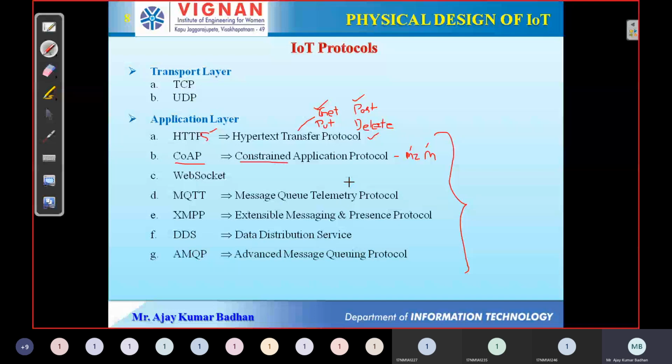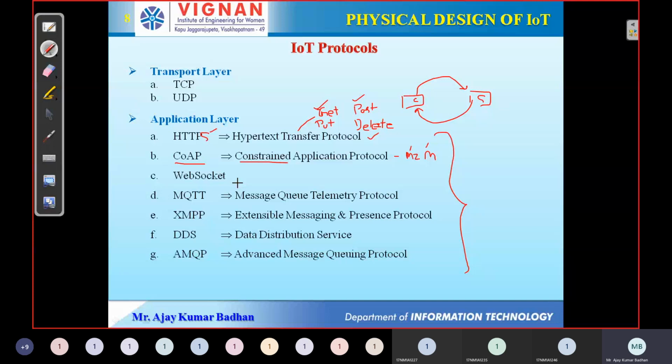What do we mean by client-server architecture? There will be a client here, and there will be a server here. The client will first send a request to the server, and the server will respond to that particular client. Based on this, the process takes place. So that is what he is saying here: the client-server model.